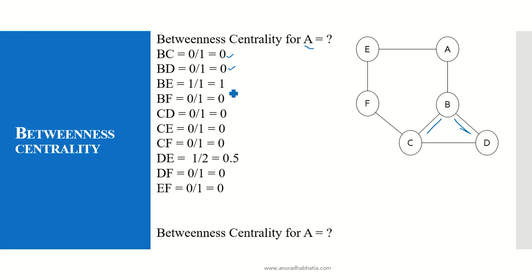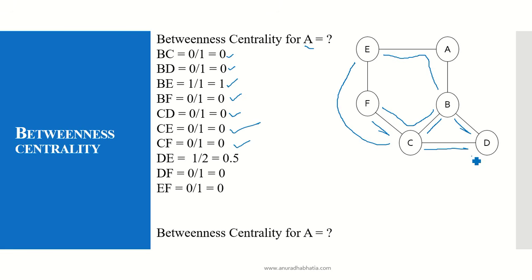Now when I have to travel from B to E, yes, A comes into picture. So the answer is 1 divided by 1, as there's one path existing and A comes into picture for one path. There's one value that betweenness A is there for this particular shortest path. B and F, 0. CD, again 0. C to E, I can travel like this. C to F, 0.